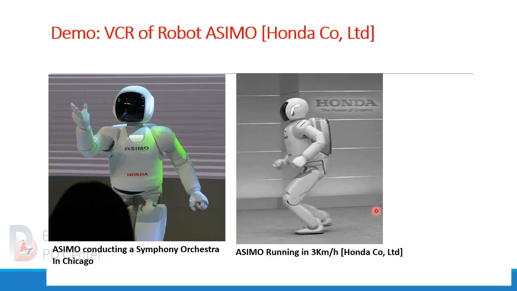So let's see some demonstration of the famous Ashimo robot. For example, Ashimo once conducted a symphony orchestra in Chicago, and in the other slides, Ashimo is running at 3 km/h speed.